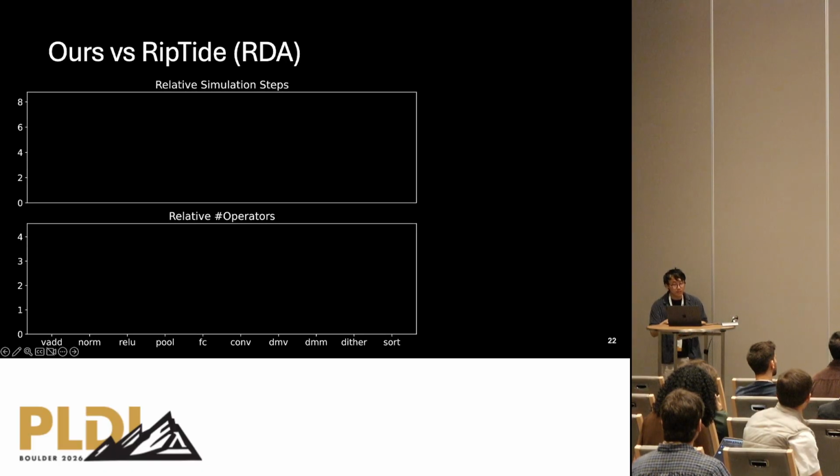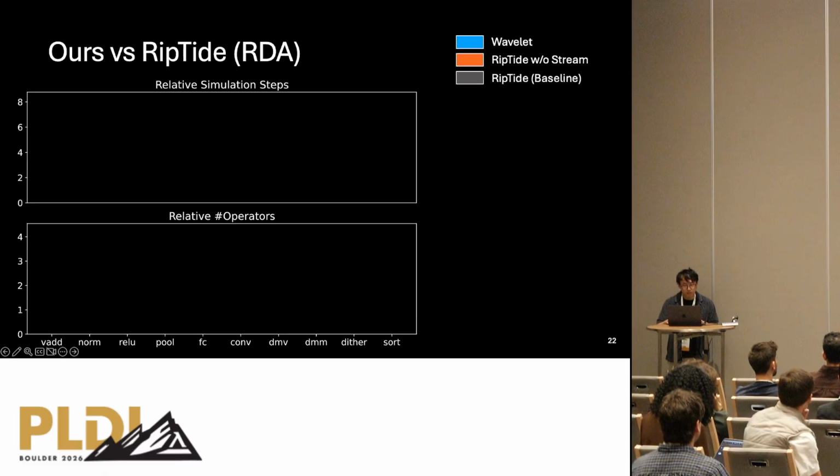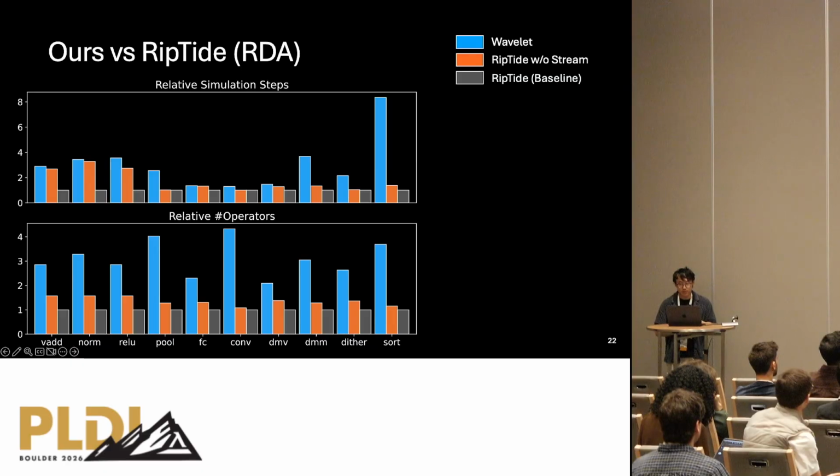For Riptide, we simulate the resulting dataflow circuits and compare the performance and size of the resulting circuits across 10 benchmark programs. And the result is as follows. For both graphs here, lower is better. As one detail, there's an optimization called streamification in Riptide that we do not support yet. So for one category, we disable that for a more apples-to-apples comparison.